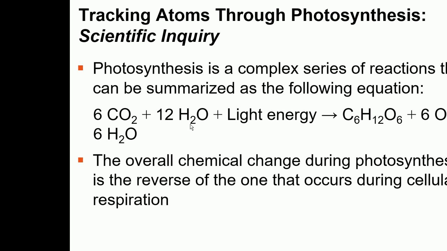So photosynthesis is a process which involves some reactions, and the overall reaction of photosynthesis can be written as carbon dioxide plus water plus light energy converts into glucose and gives oxygen and water. So this is the overall equation for photosynthesis: 6 molecules of carbon dioxide plus 12 molecules of water plus light energy. The input of energy gives rise to glucose, 6 molecules of oxygen and 6 molecules of water. So it's basically the reverse of cellular respiration.